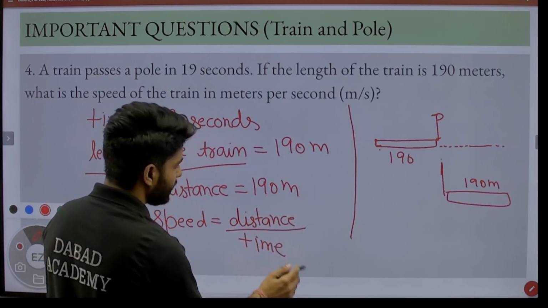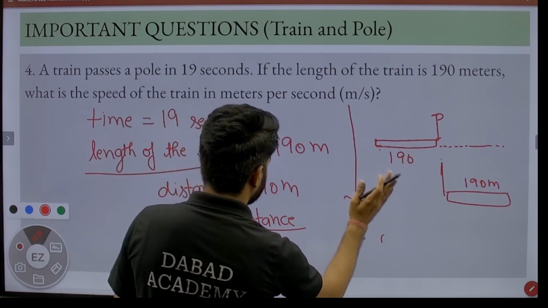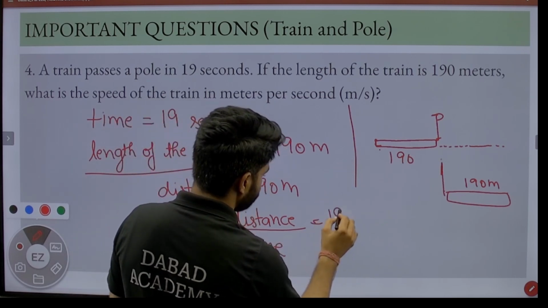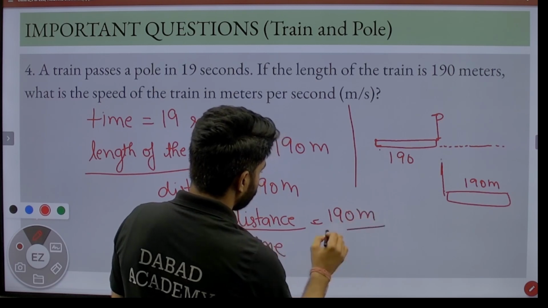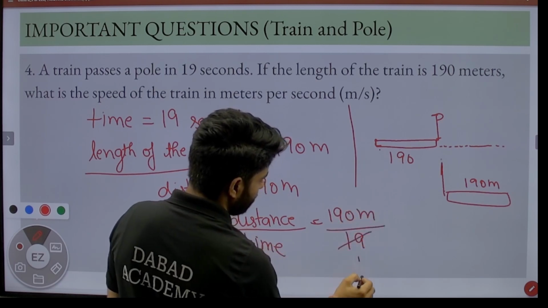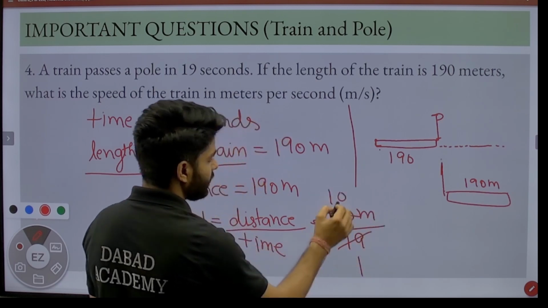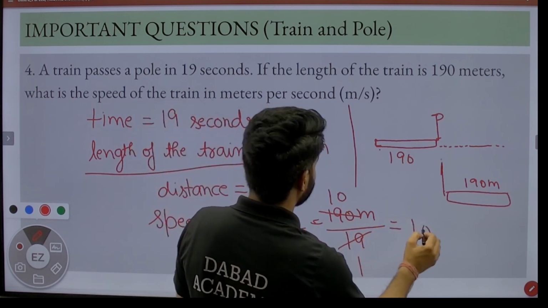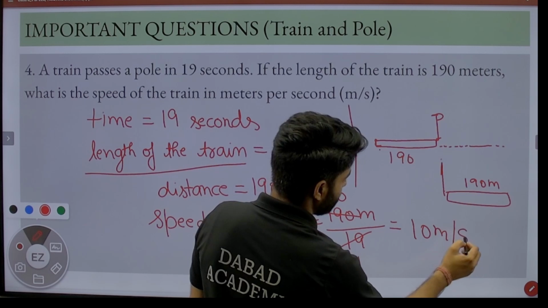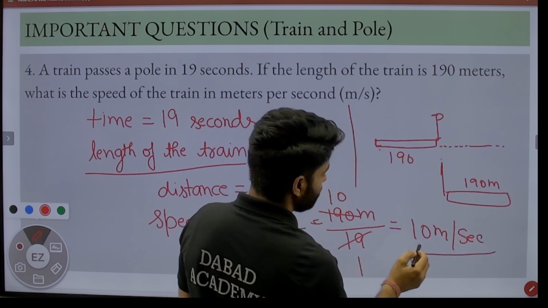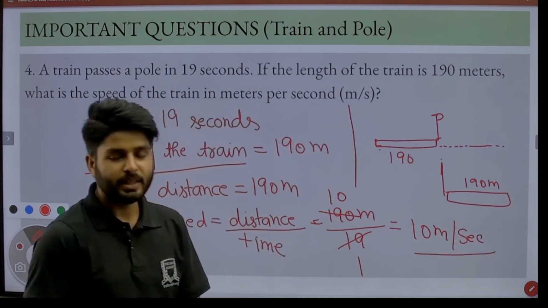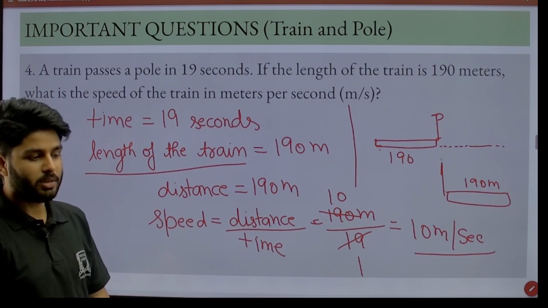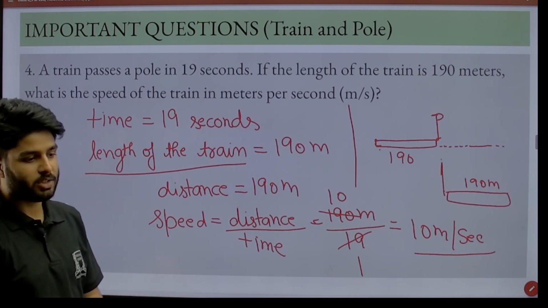And we have the distance that is 190 meter, and we have the time that is 19. Then 19 1s are 19, 19 10s are 190, that is 10 meter per second. So your speed in meter per second is 10 meter per second. You can note it down. Then we move forward to the next question.